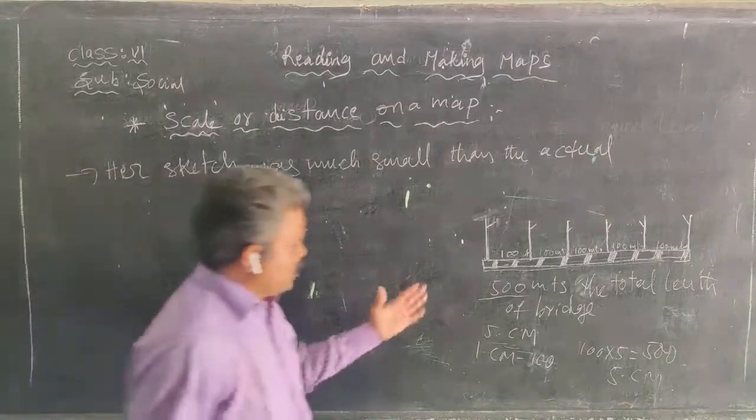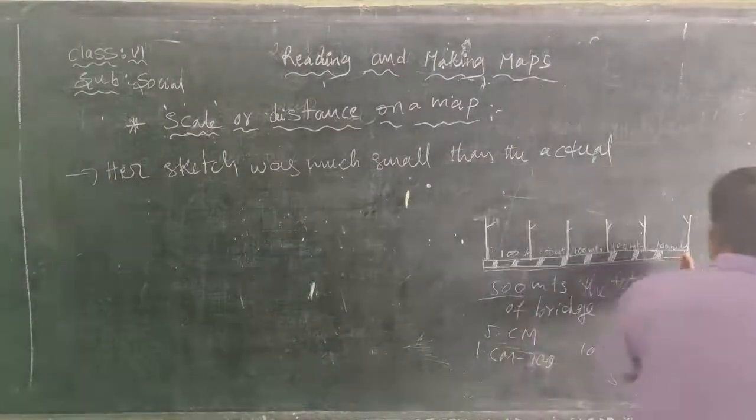So this is the actual distance of the bridge length.